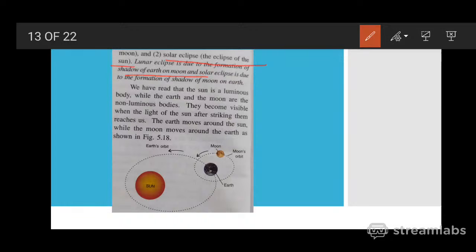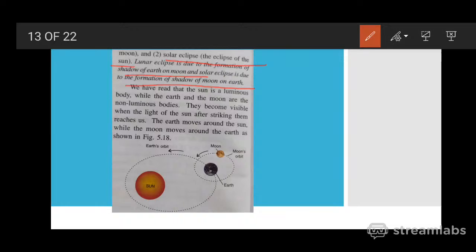Lunar eclipse is due to the formation of the shadow of the earth on the moon, and solar eclipse is due to the formation of the shadow of the moon on the earth. In a lunar eclipse the earth is in between the sun and the moon, whereas in a solar eclipse the moon is between the sun and the earth.